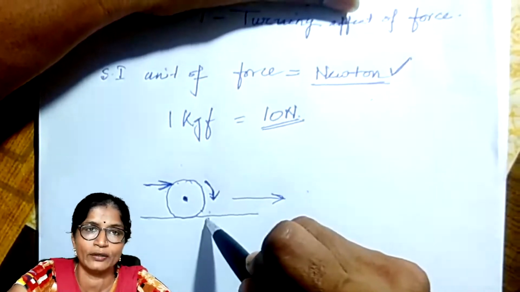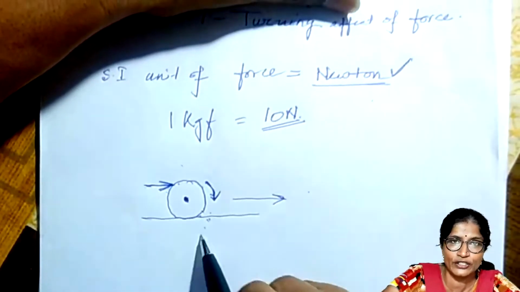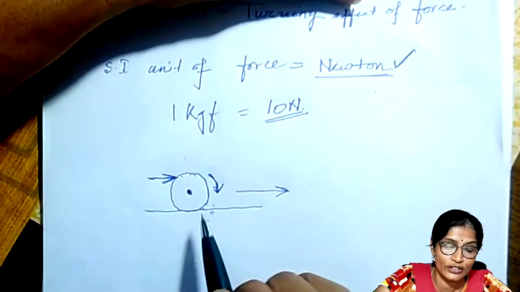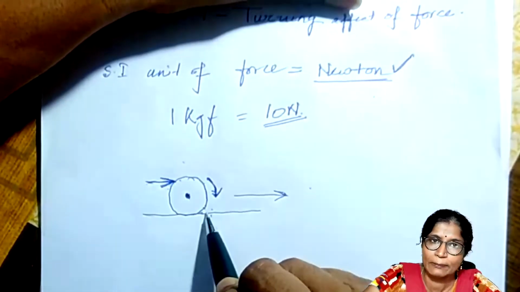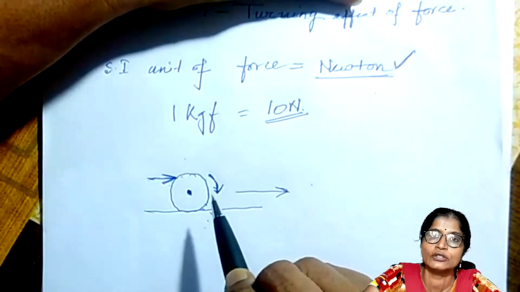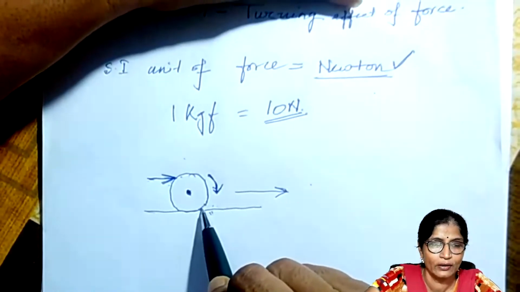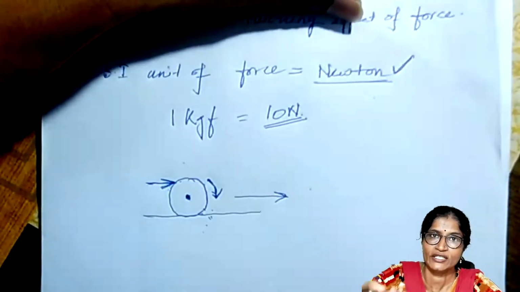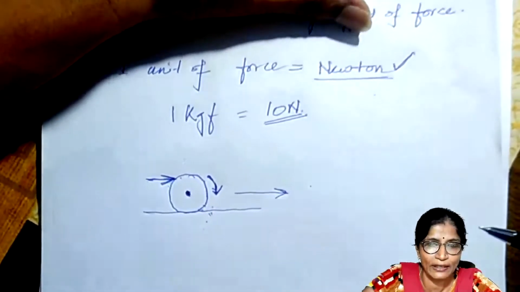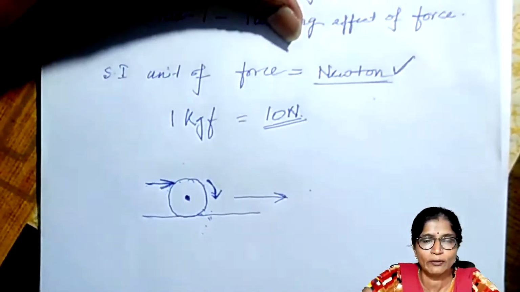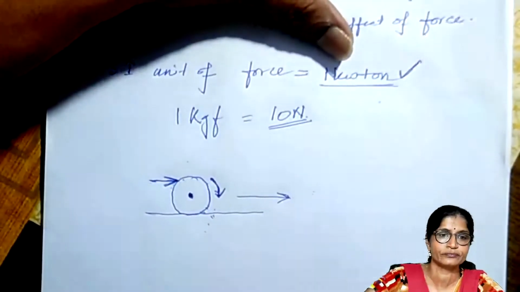So due to the moment or due to turning effect of the force, what type of motion is produced within the body? That is rotational motion. So if the body is fixed, then whenever the force is applied, due to this turning effect of force or the moment, rotational motion is produced within the body. But when the body is rigid but free to move, and when force is applied, at that time within the body, what type of motion is produced? That is the linear or the translational motion is produced.